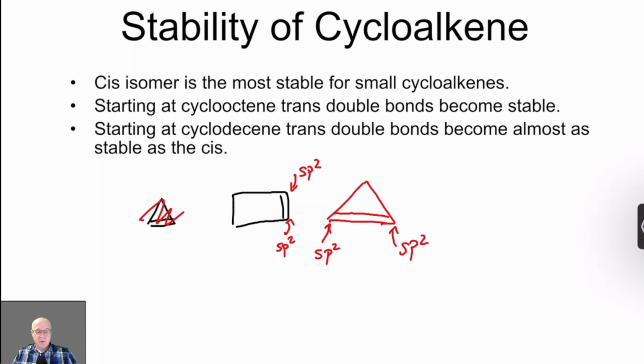Unfortunately, when you're trapped in a small ring, a 3 or a 4 membered ring, your angle is much less than 120. So for example, here, these carbons are being forced to have a bond angle of 60. It's going to make these bonds very weak because they don't want to be stuck in a 60-degree angle. They want to be 120, so those bonds will be weak to accommodate that angle. Same thing happens here. Now you're forced to be 90 degrees when you want to be 120. Better than 60, but not as good as 120. So small rings as alkenes exist, they're just very unstable.